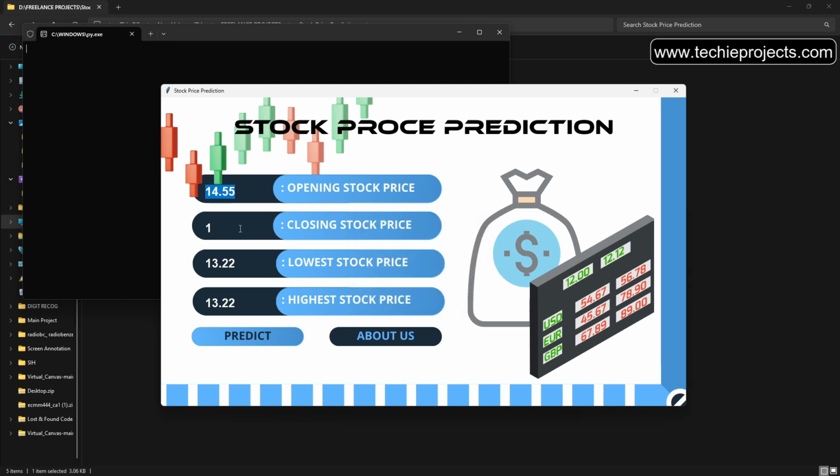So this will be the complete project. The user has to just give the input values and the model will predict the stock price.